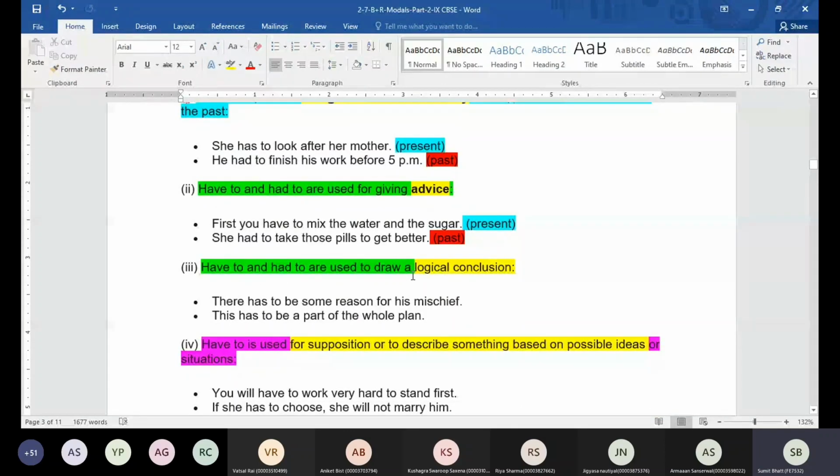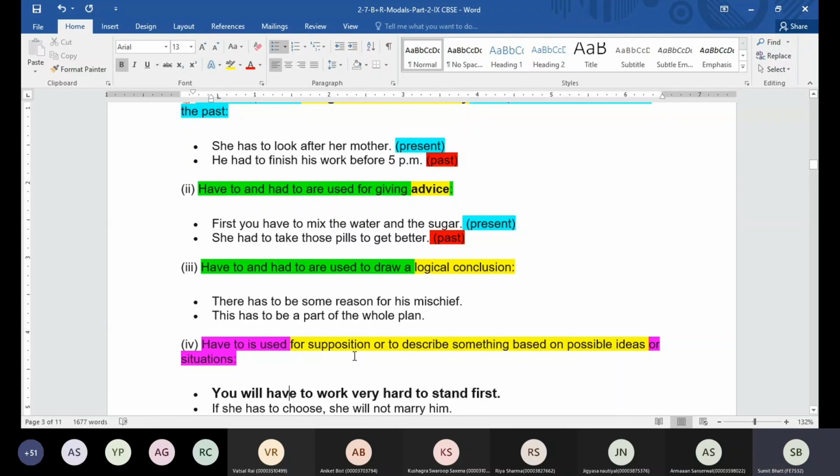Okay, have to is also used for supposition or to describe something based on possible ideas or situations. When you think this thing is possible because of this idea, in that case also you can use has to, have to, had to. Like you will have to work very hard to stand first. If you are giving emphatic advice in this sentence, which word will you use here if you are being emphatic? Must. Very good. You must work very hard to stand first.